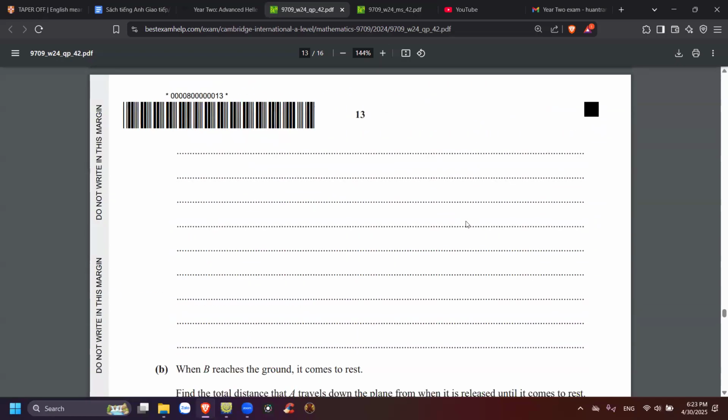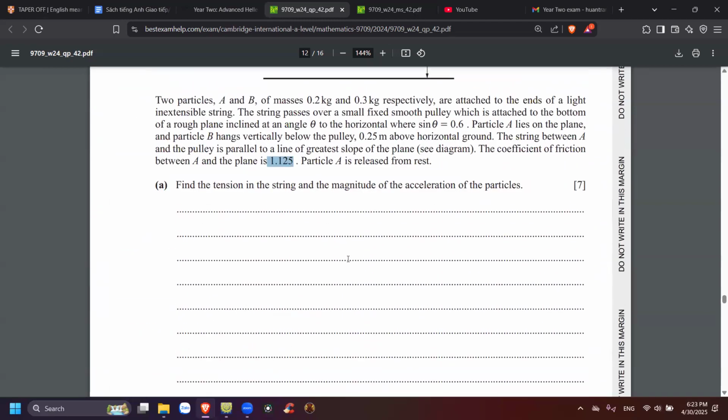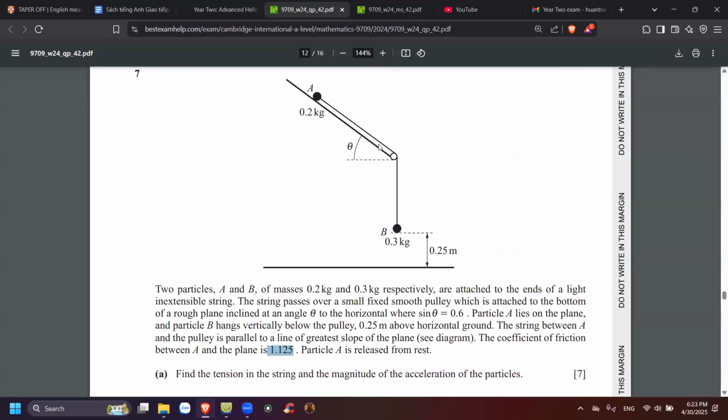But I'm asking, when B reaches the ground, it comes to rest. Find the total distance that A traveled down the plane from when it's released until it comes to rest. You may assume that A does not reach the pulley. Tức là cái A này nó không có đụng vào cái pulley đâu, nó chỉ đi đến một cái mức nào đó thôi. Nó sẽ dừng lại, mình phải tìm cái khoảng cách đó. Interesting. Tức là cái khoảng cách cái A đi được cũng chính là cái khoảng cách mà cái B chạm được đất là 0,25, right?